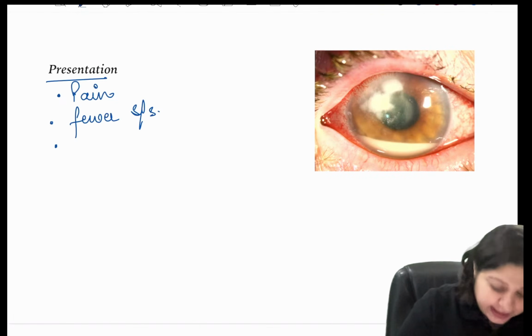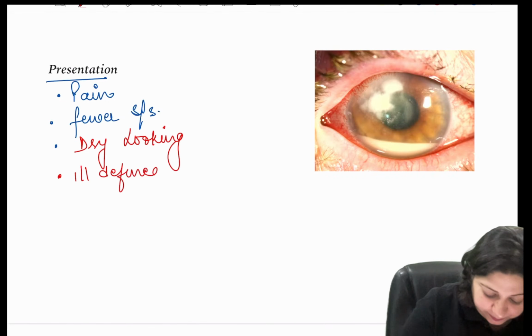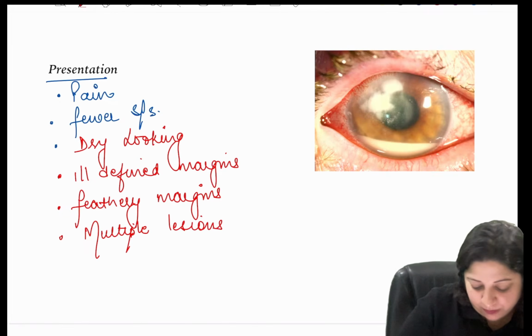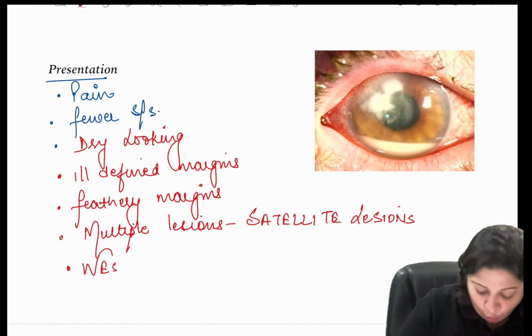More so, specific things to know about fungal keratitis: they are dry looking ulcers with ill-defined margins, they have feathery margins, multiple lesions, which are called the satellite lesions. They have a Wesley ring,